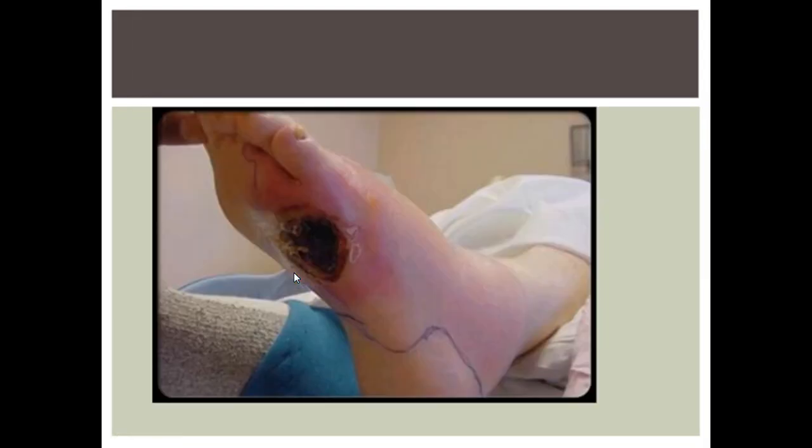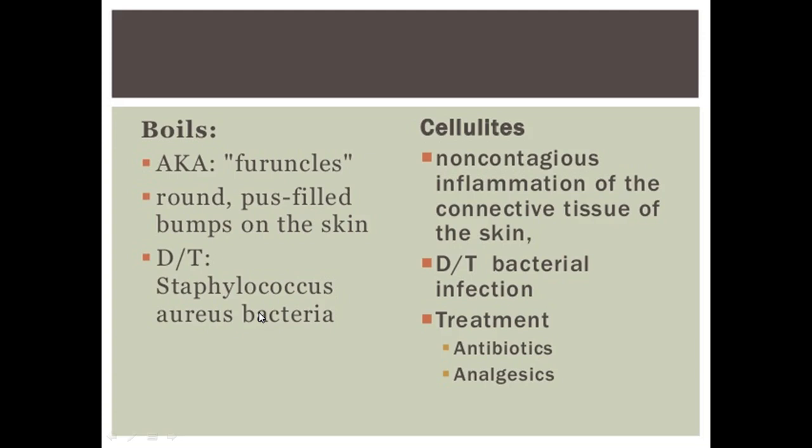This is another foot. You can see there is gangrenous involvement, and there is edema around it as well. So this is kind of a combined diabetic foot. So what else can happen?